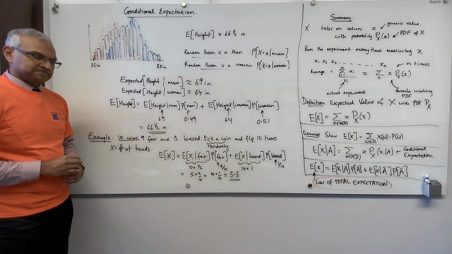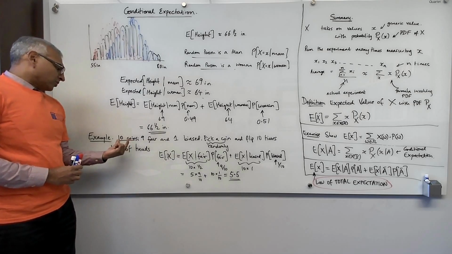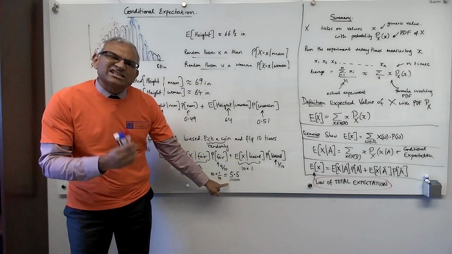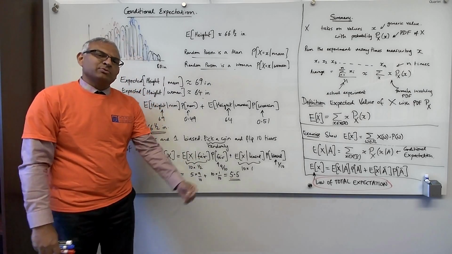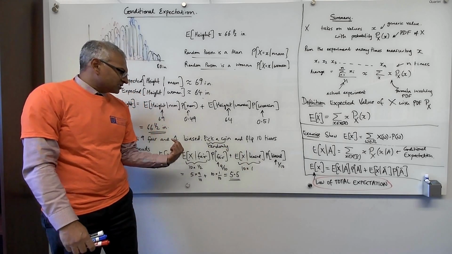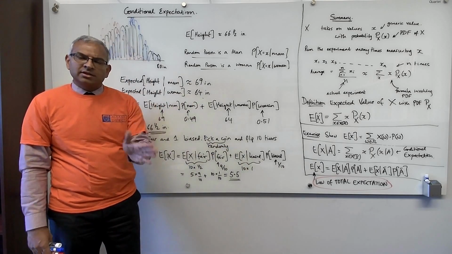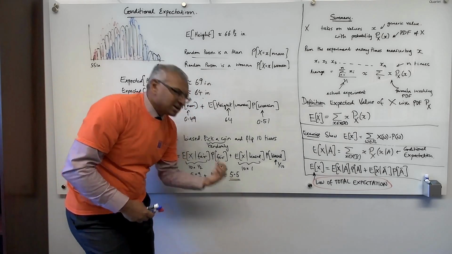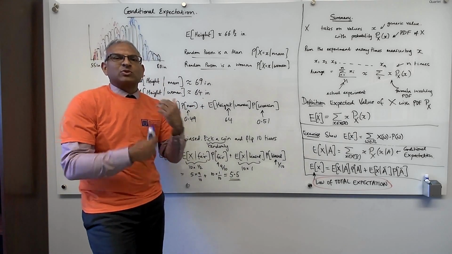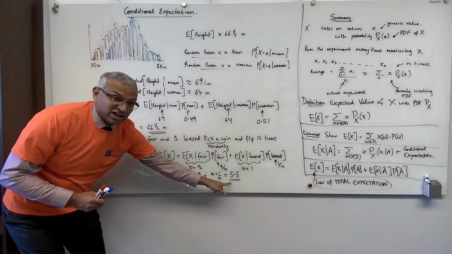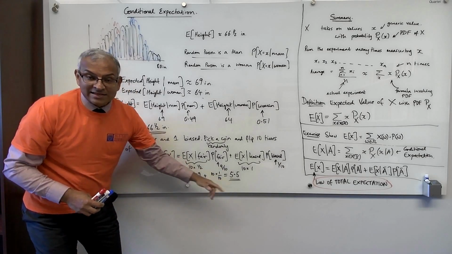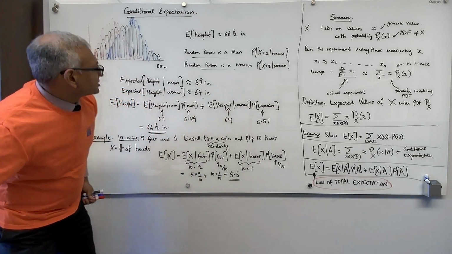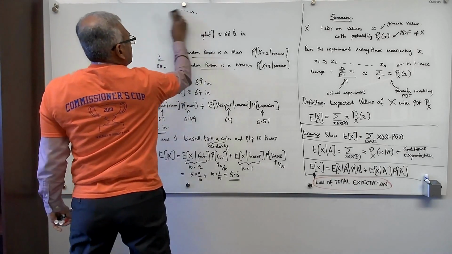Interesting. Okay, so if I pick from 10 coins, 9 of which are fair and 1 is biased, I pick randomly and then I flip 10 times, I will expect to get 5.5 heads. It doesn't mean that when I flip it, I'll get 5.5 heads. Sometimes when I do this experiment, I'll get 0 heads, 1 head, 2 heads, 3 heads, all the way up to 10 heads. But if I repeated this whole experiment many, many times, on average, I will see 5.5 heads. That's what to expect when you do the experiment. That will never actually happen in a single run. Okay? So that's expectation. Now, if we have time, let's do a cute application of the law of total expectation. Let's do this.